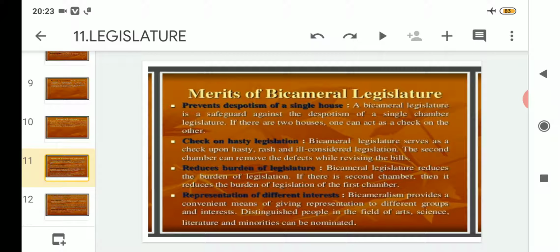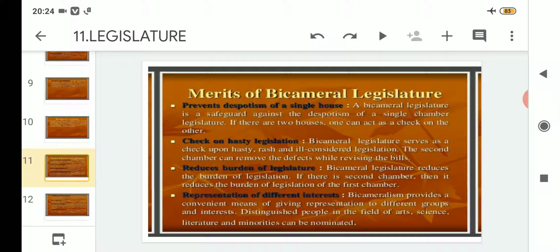After that, the second merit of bicameral legislature is that it has a check on hasty legislation. That means bicameral legislature serves as a check upon hasty, rash and ill-considered legislation. The second chamber can remove the defects while revising the bills. That means, as it is related to point number 1, first they will have a look into each other's work.